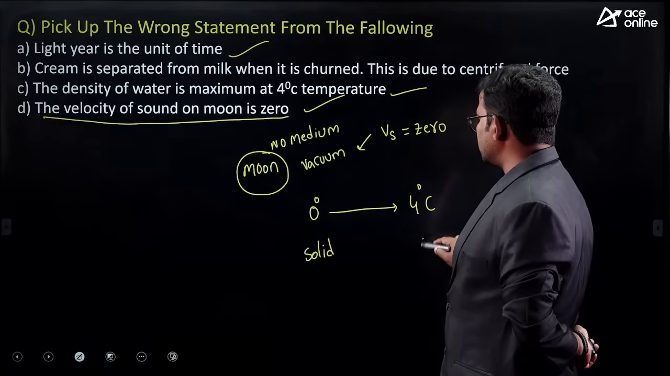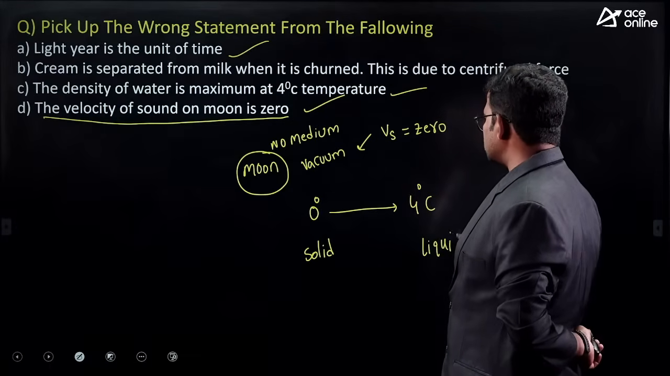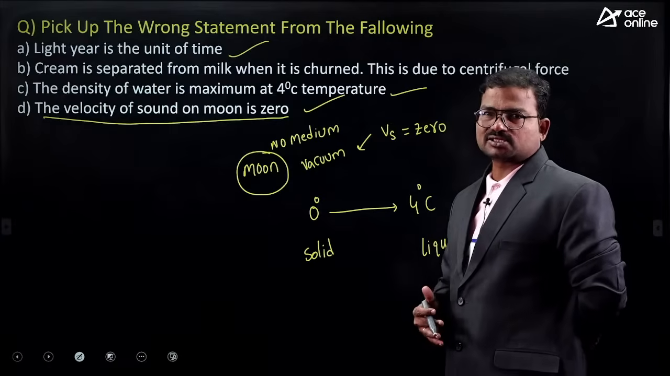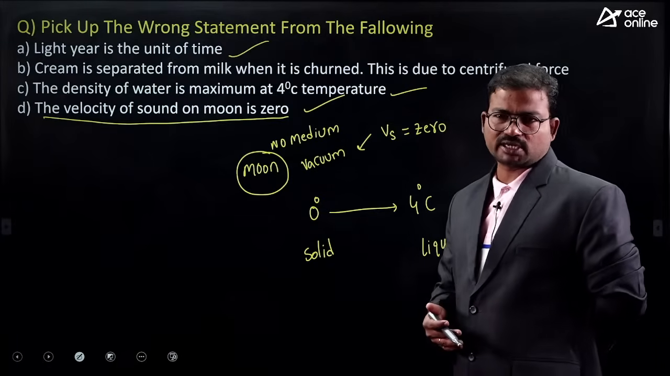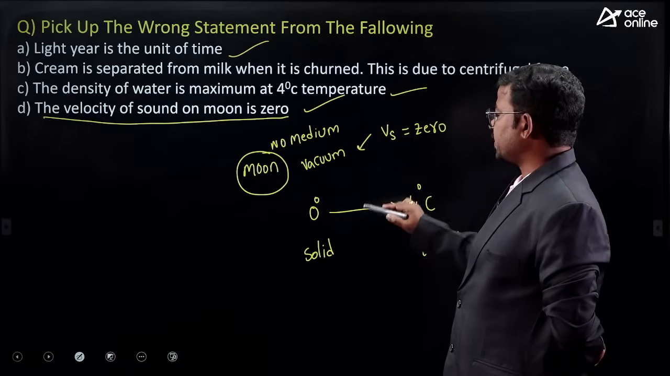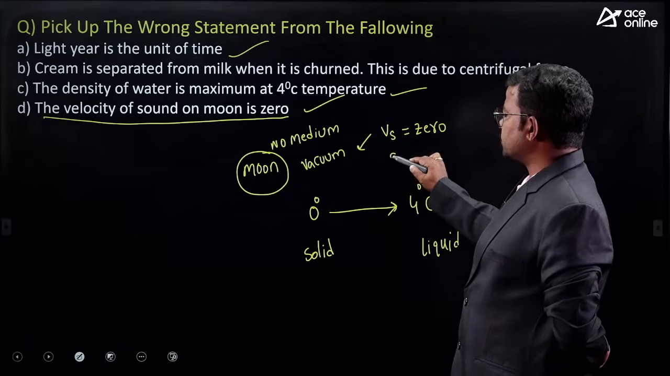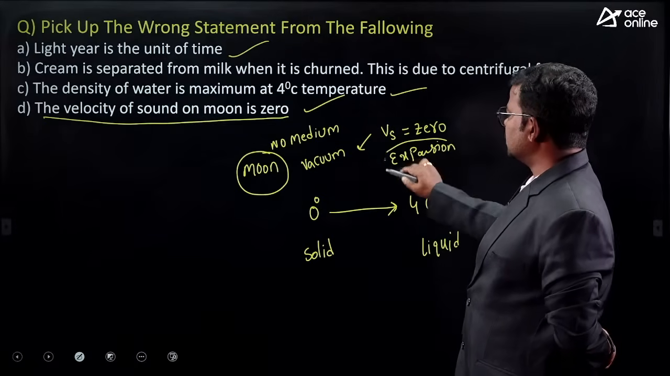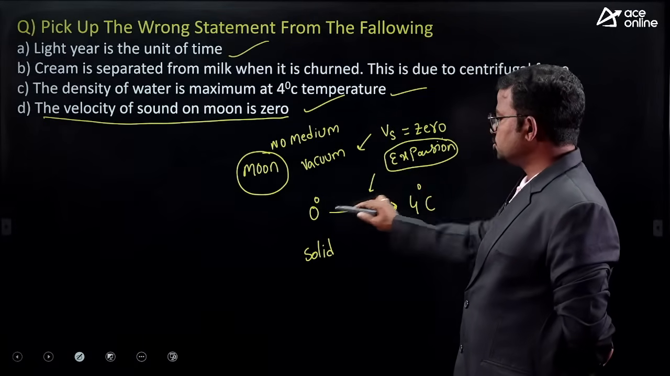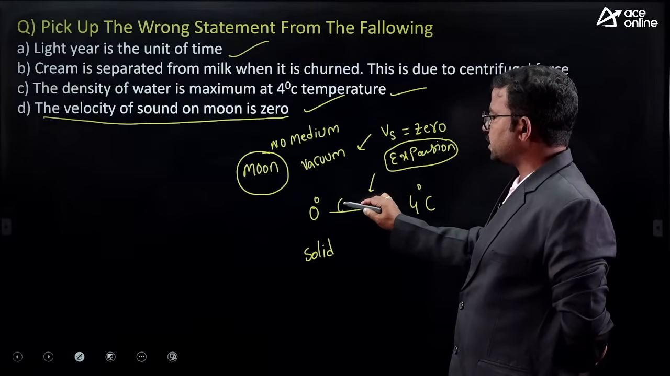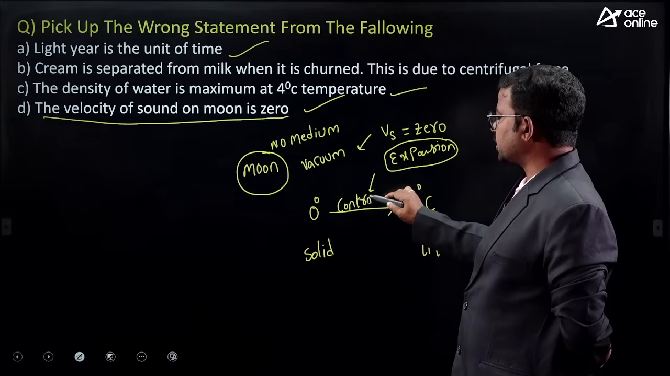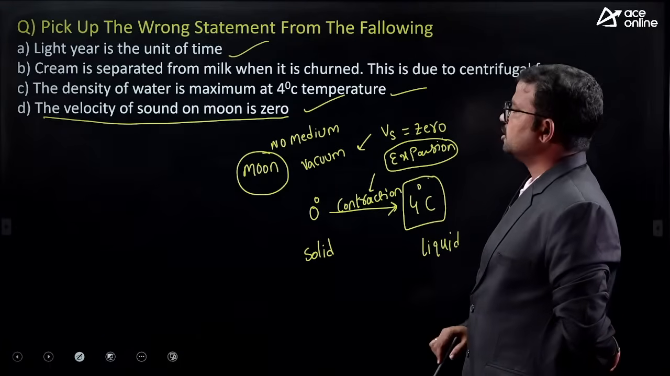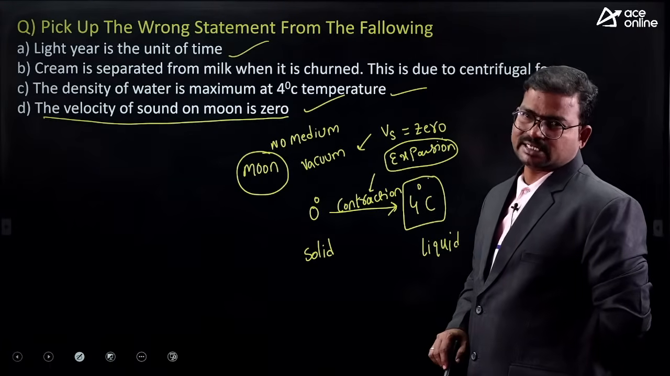What about 4 degree centigrade, liquid state? When solid turns to liquid, generally what kind of phenomena does it exhibit? Contraction or expansion? Expansion, right? It should exhibit expansion. But instead of expansion, between 0 to 4 degree centigrade it exhibits contraction. Because of that, at 4 degree centigrade, water exhibits its highest density.